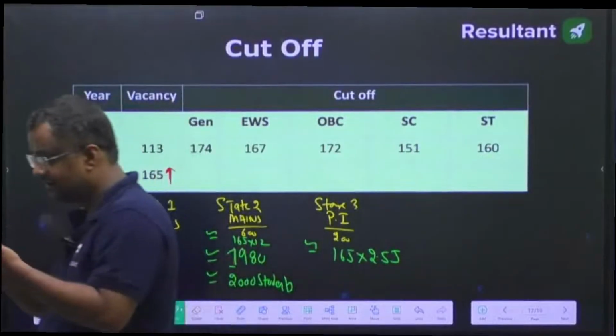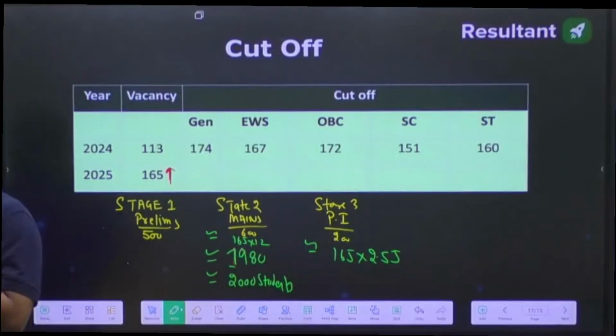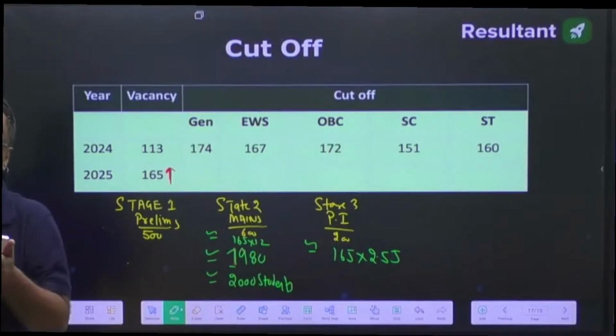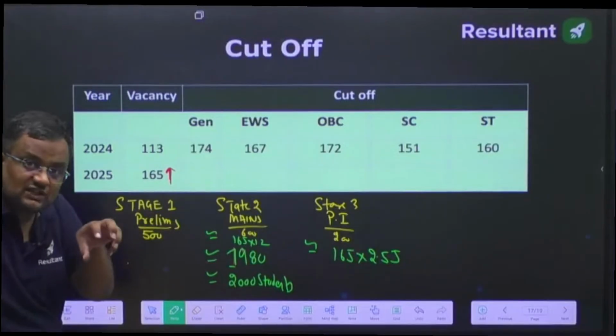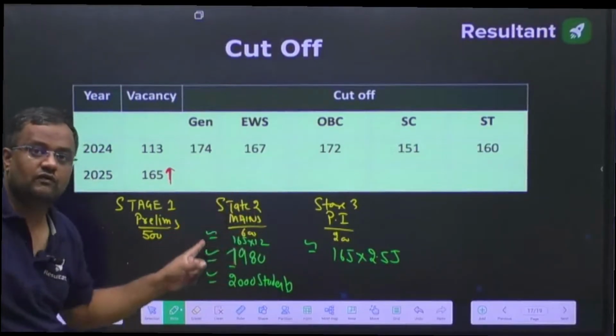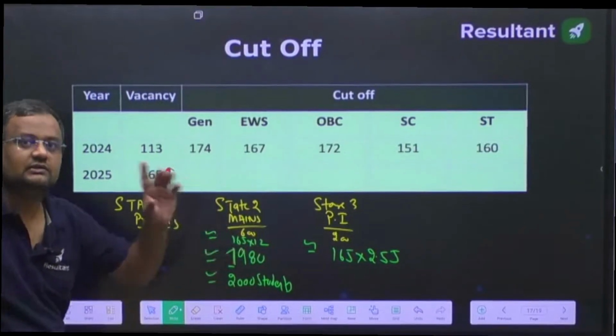And hopefully for all the candidates, if those 225 seats are increased now, it means the department is getting the information from various departments that this may increase, and they are getting this information now, so more students will be called for mains. Okay, let me tell you in a simple way.